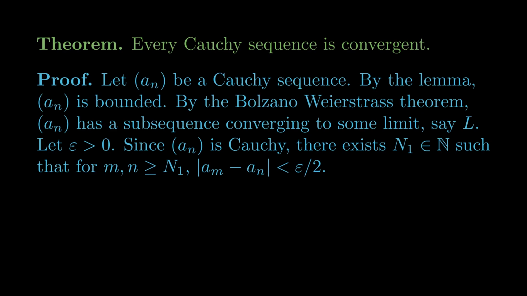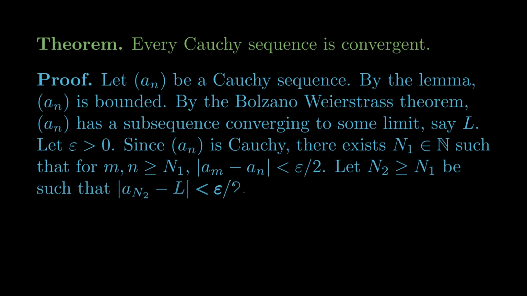Now, the subsequence guarantees that for any epsilon threshold, there's infinitely many terms of the original sequence within that epsilon threshold. They're just not guaranteed to all be next to each other. They could be spaced out. But we actually don't really need infinitely many. We're just going to need a single term that we can use to connect all the other terms to the limit. Let big N2 be a natural number that's greater than or equal to big N1, such that the absolute value of a_{N2} minus L is less than epsilon over 2. And we know such a big N2 exists because a subsequence of a_n converges to L.